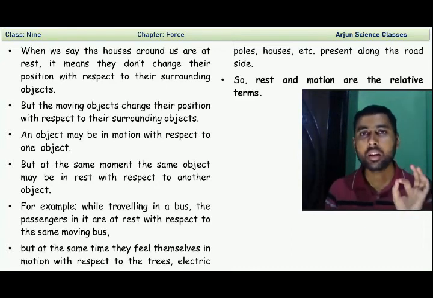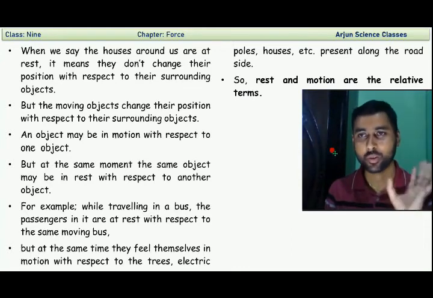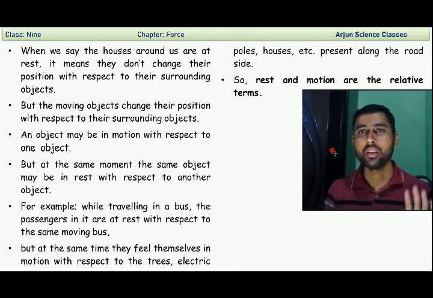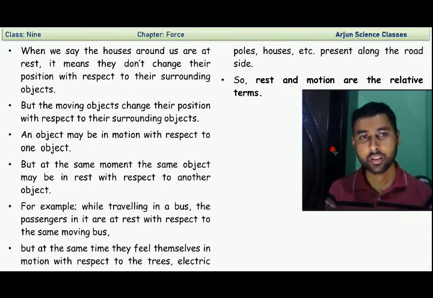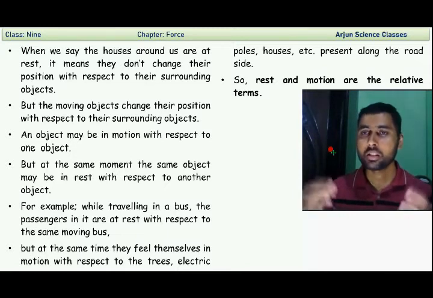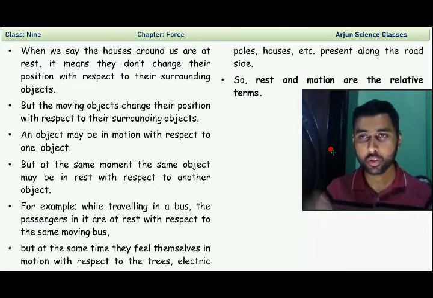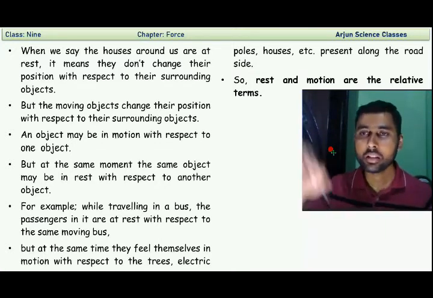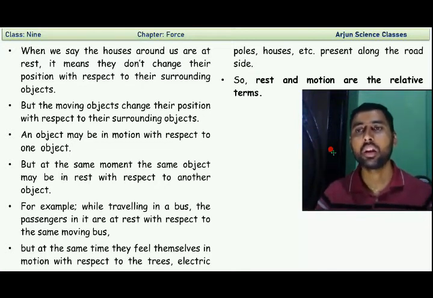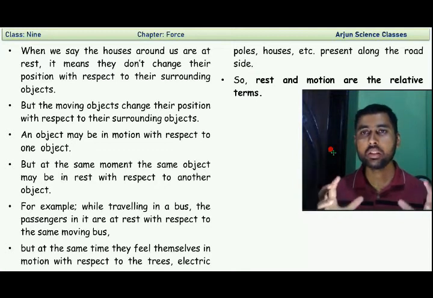Okay, that's why rest and motion are relative terms. Okay, that's why what? Rest and motion are relative terms, because the same object is in motion with reference to one surrounding object, and the same object is in rest with respect to another surrounding object. So these two terms, rest and motion, are relative terms. They are relative to each other.